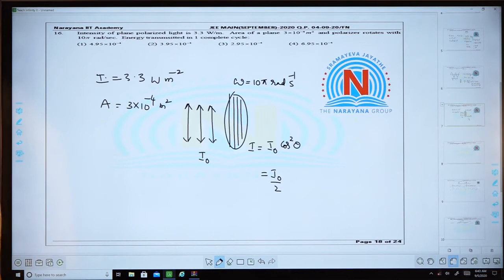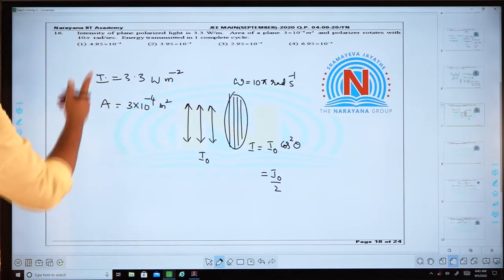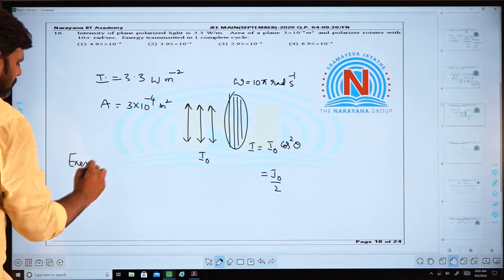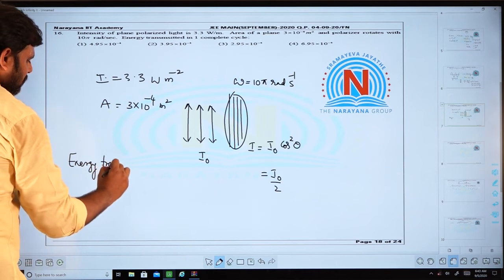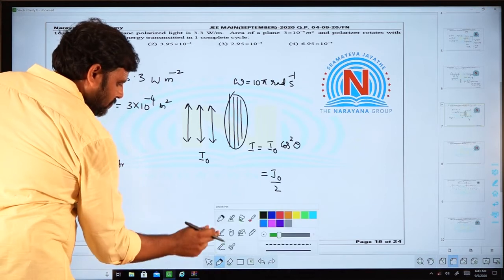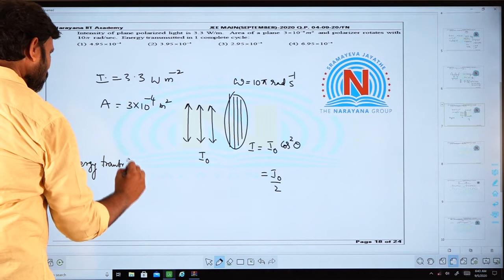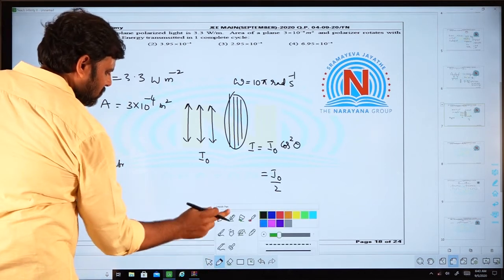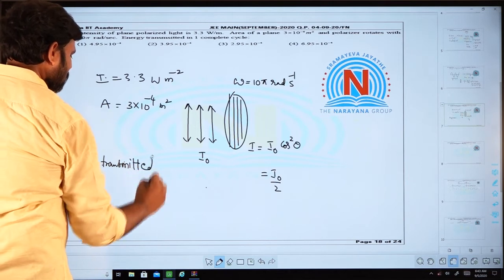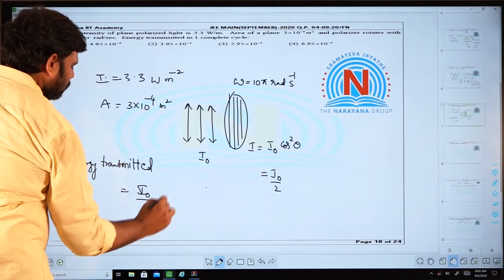So, that is the intensity that is transmitted through this polarizer, and the average energy that is transmitted can be calculated as I naught by 2 into area.